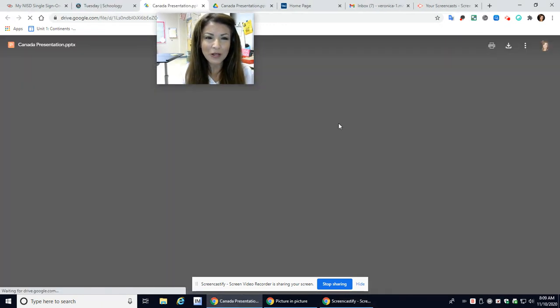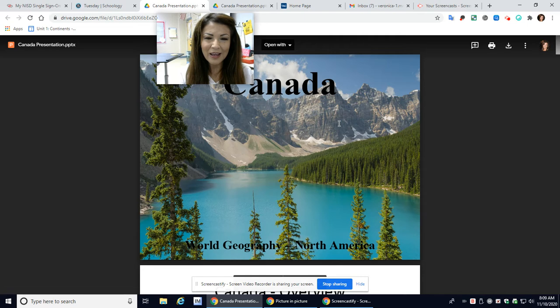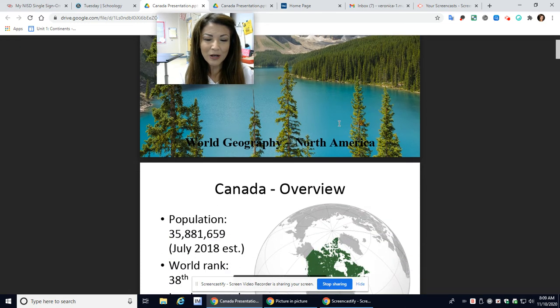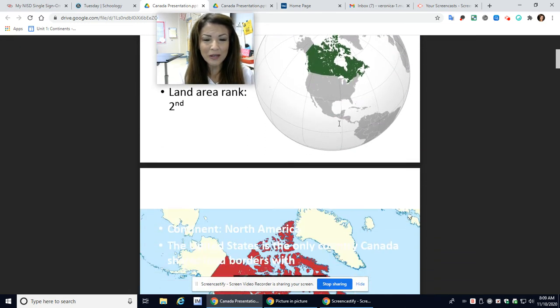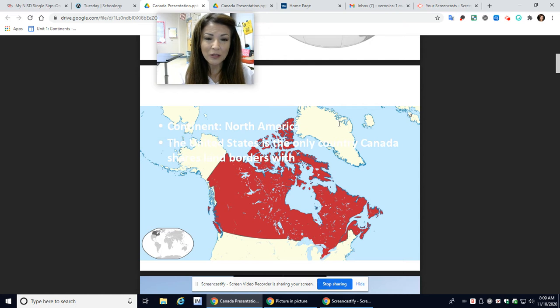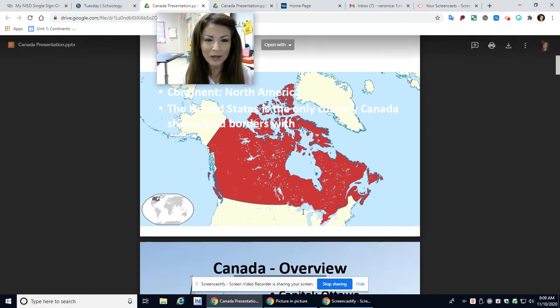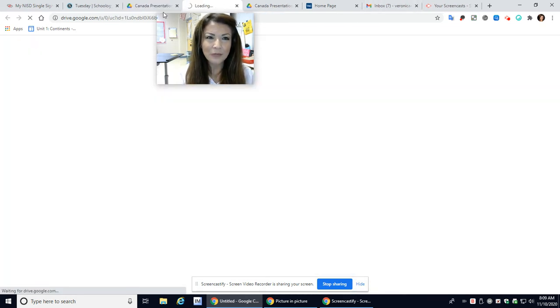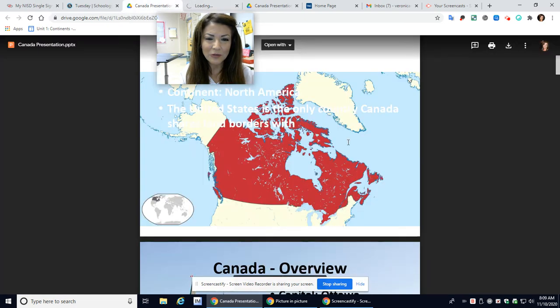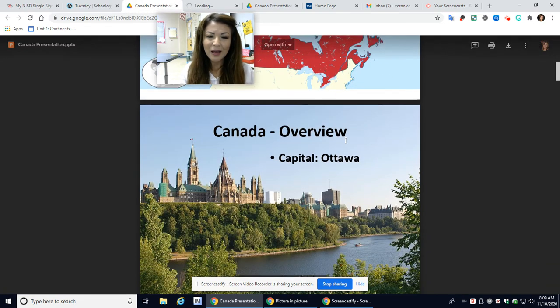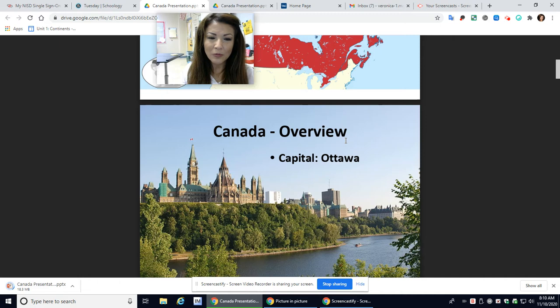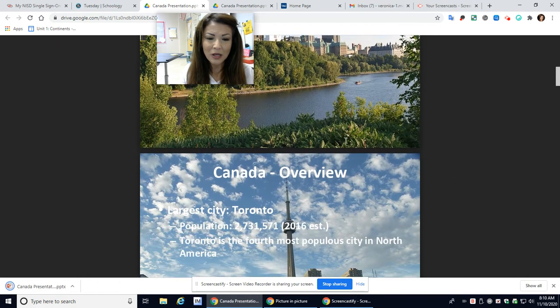And then today we'll talk a little bit about Canada and not only the beautiful land that they have. Look at that. Isn't that a beautiful picture? So we'll talk a little bit about Canada, their population. Obviously, we're going to talk about the borders. So they have the longest border that they share with the United States. So we'll learn a little bit about that. Let me go back and fix that because that's going to drive people crazy. We will also learn a little bit about the provinces.